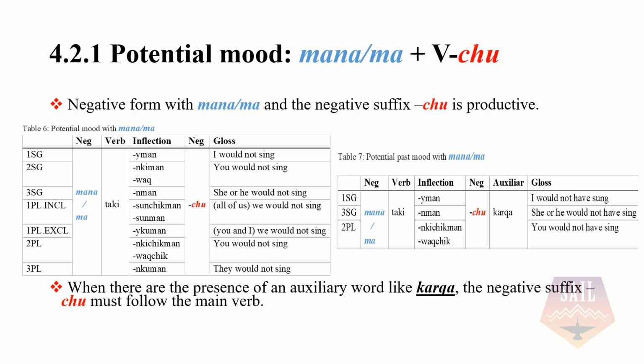In the potential mood, the negative form with mana or ma and the negative suffix chu is productive. Notice here in table 6 that they have different inflectional markers compared to table 1 and table 4, which represent the indicative mood. Also notice that the second person may have two different forms, which are used in free variation in Tarabuco Quechua. When we want to express past tense, the enclitic chu must be attached to the main verb, not to the auxiliary.